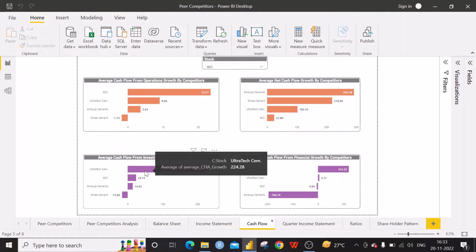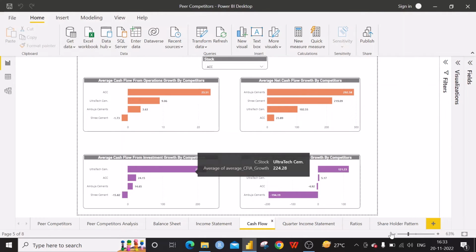So when we are comparing the ratios, it is always better to have the actual values with us, so that we can have a good idea about how the growth is representing. In investment, the Ultratech Cement says 224.28%. If last year and this year both are positive, then this percentage is very good. If both are negative, then we have to consider more details on how it is for investment.